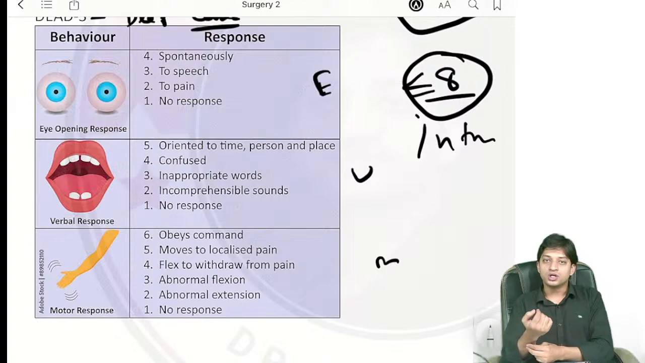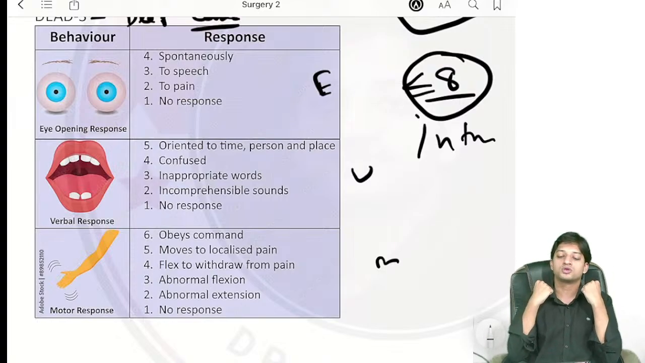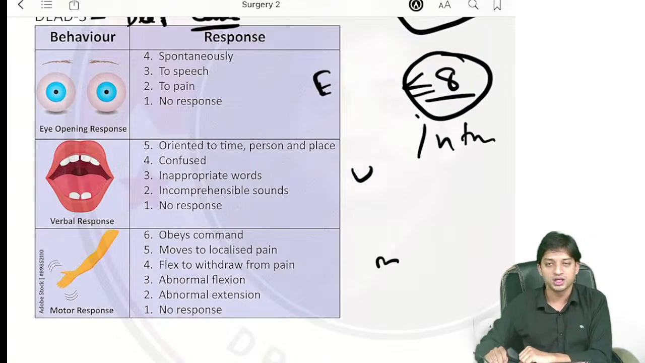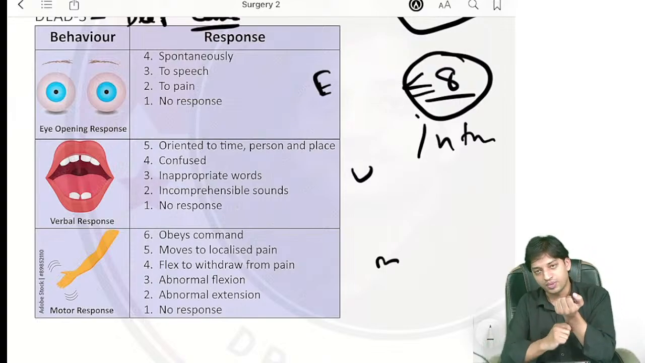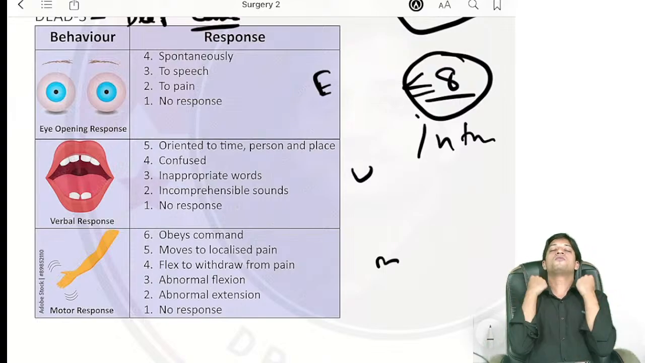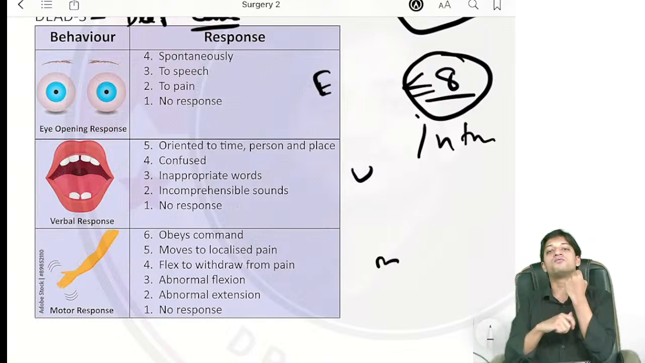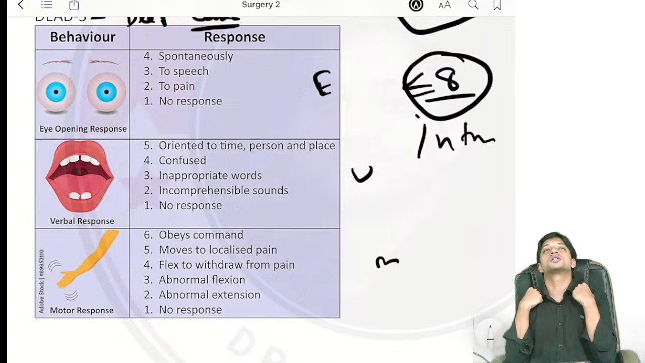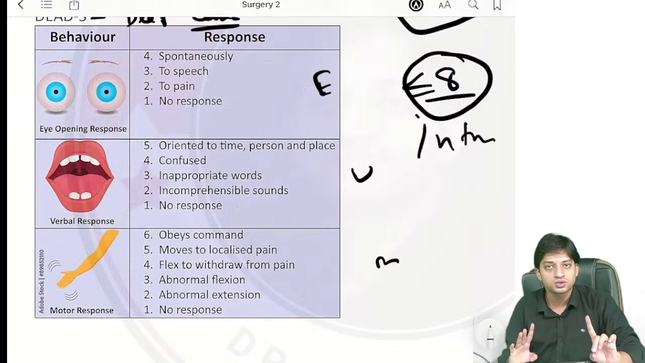Now if you give the pain and there is only flexion withdrawal to the pain, 4 points you will give, right? Now coming to abnormal flexion, if you inflict pain to the patient and there is only abnormal flexion, that is 3 points, right? If you inflict pain to the unconscious patient and only abnormal extension is there, that is 2 points. No response, 1 point.